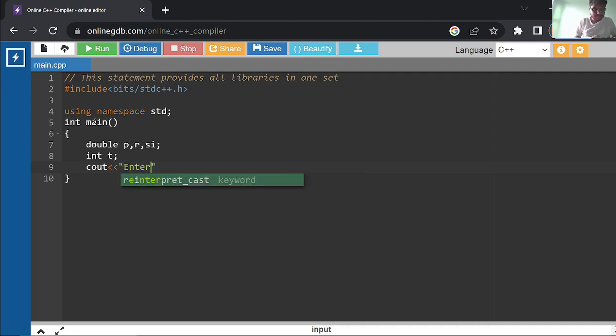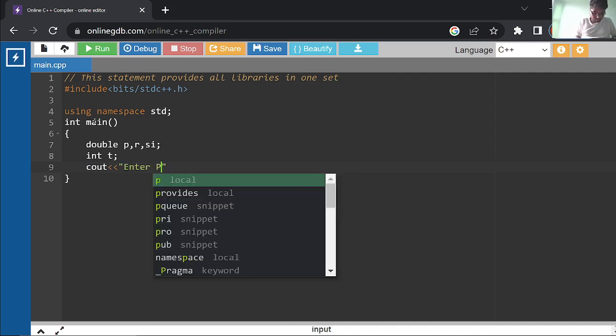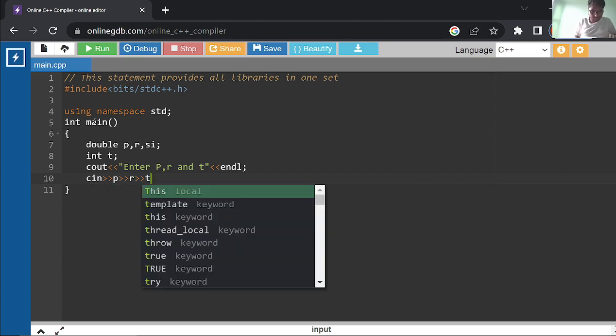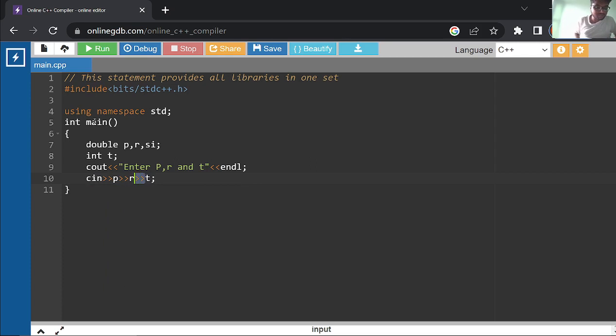So here we write enter P, R. For initial, it will shift the buffer or the cursor to the taking in. Take P, then we take R, and we take T. See, this is buffer, and this is like buffer.